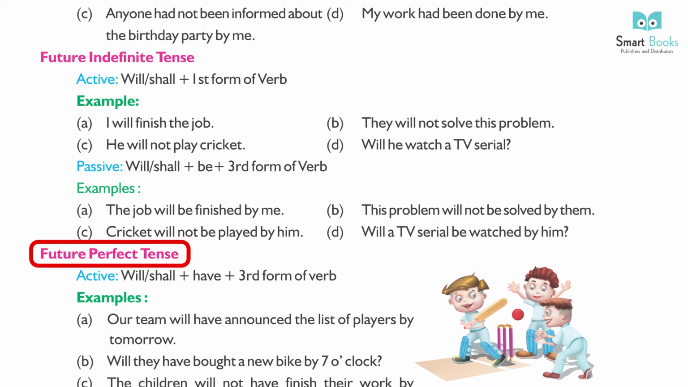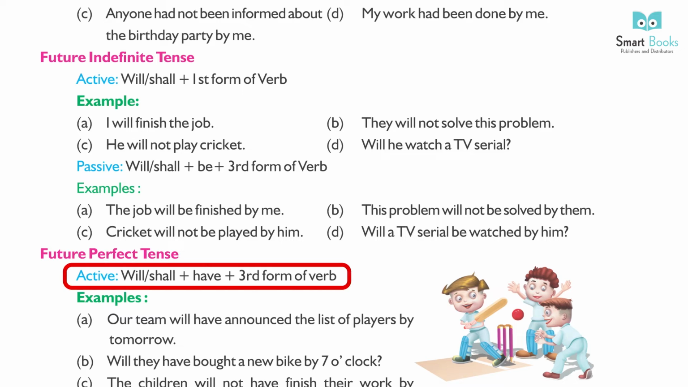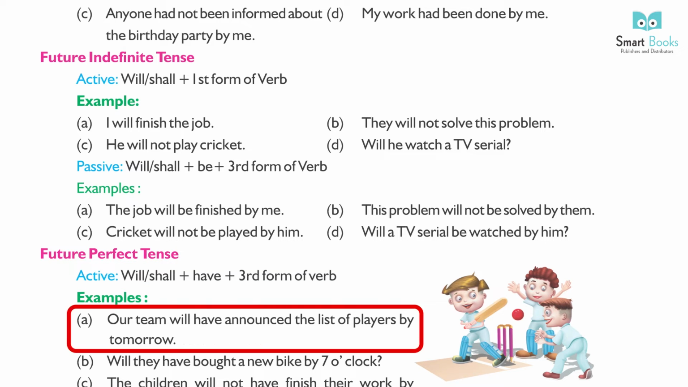Future perfect tense. Active will, shall plus have plus third form of verb. Examples: A. Our team will have announced the list of players by tomorrow.